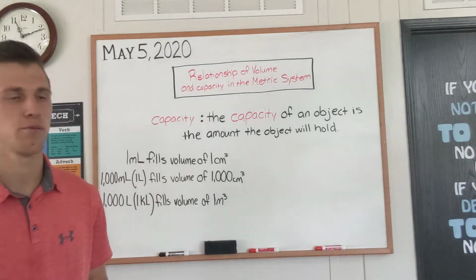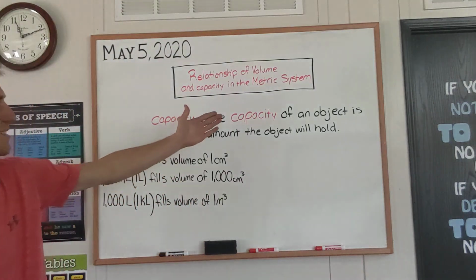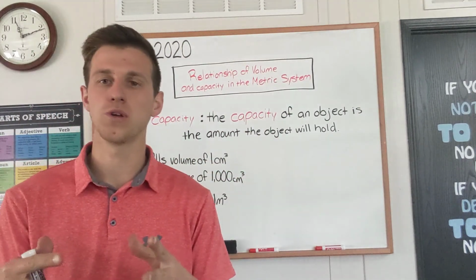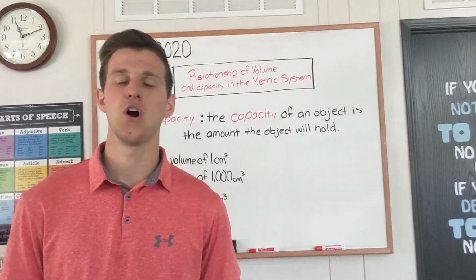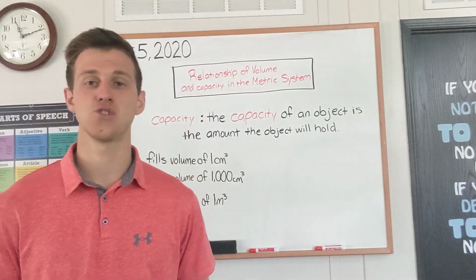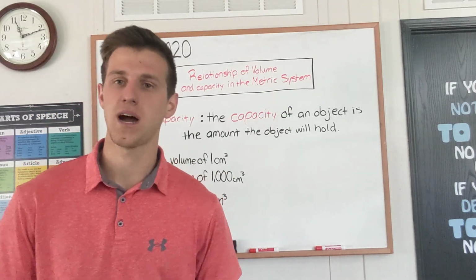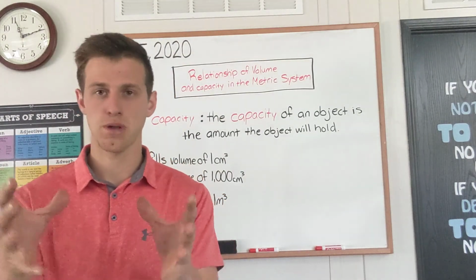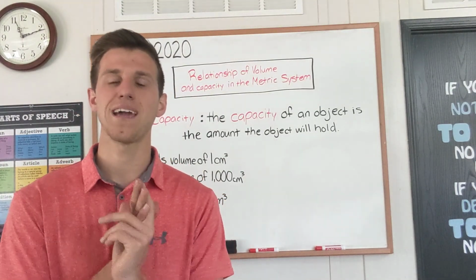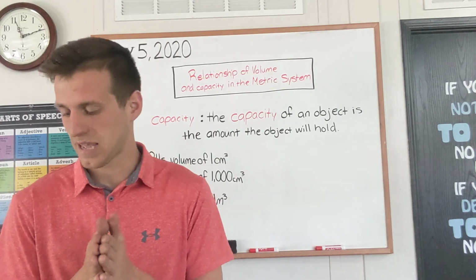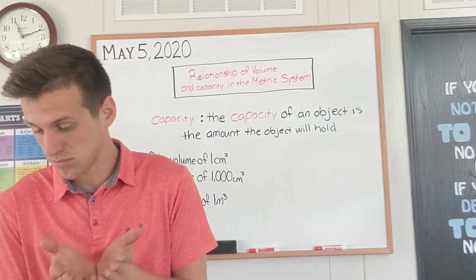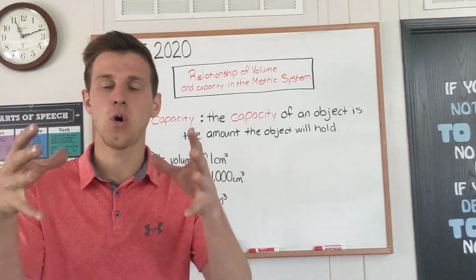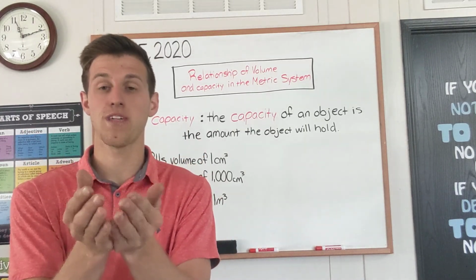I have a definition up here on the board. It says capacity. The capacity of an object is the amount the object will hold, all right? And the capacity of an object is directly related to the volume of the object, because you guys remember what volume is? It has three dimensions. It has our length, our width, and our height. And it is, for instance, a teacup or a teapot. It has volume, okay? It can hold things in it.